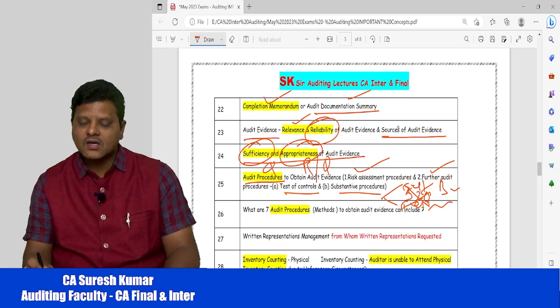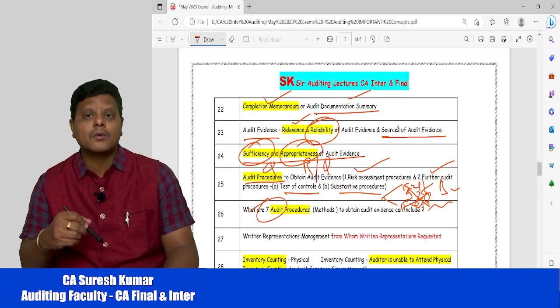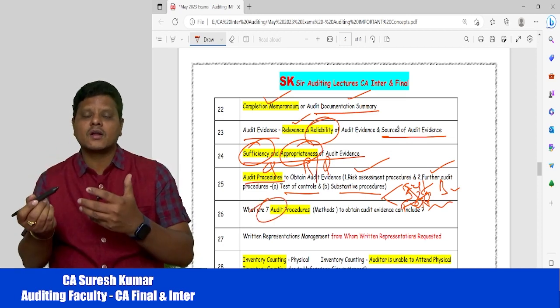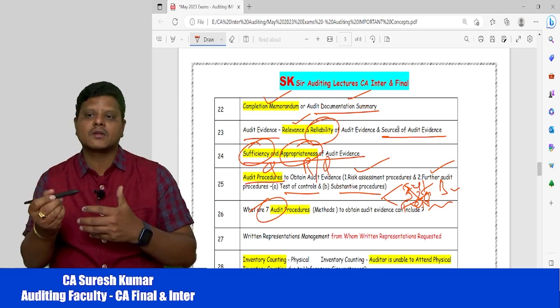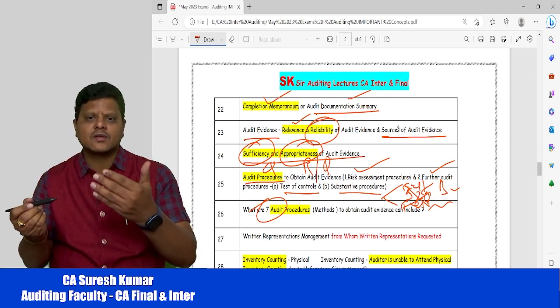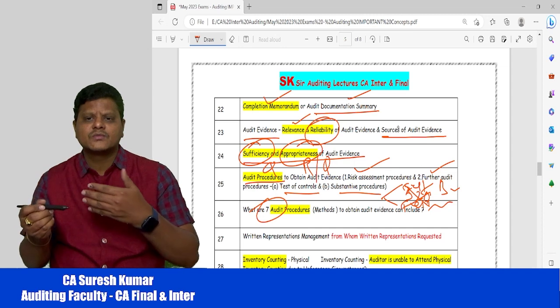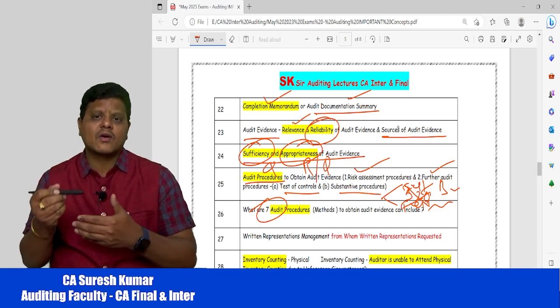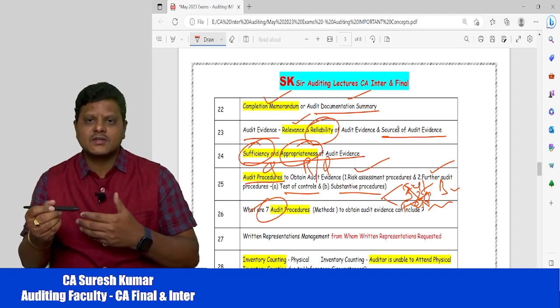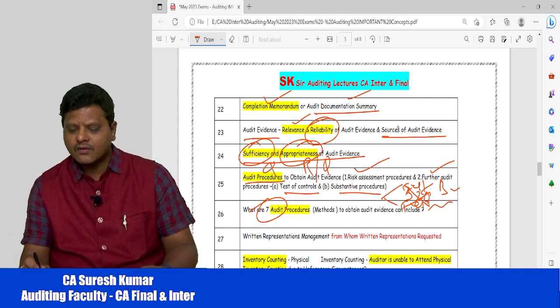Now what are the 7 audit procedures we have? We have to obtain the audit evidence. Now I want to get the audit evidence. How to obtain the audit evidence? We have 7 methods for that. So like we have inspection, inquiry, re-performance, recalculation, analytical procedures, like that we have 7 audit procedures.